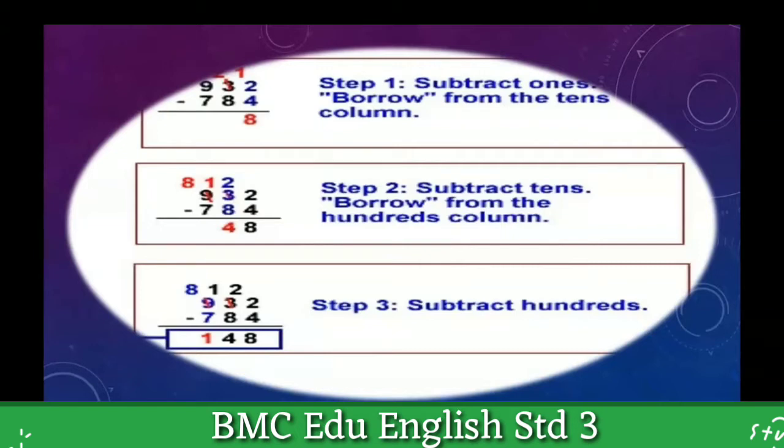So step 1 is saying that, I will read for you. Step 1, subtract ones, borrow from tens column. Here we borrow 1 from the tens column. Then we will get 12 minus 4. And our answer at the unit place is 8. Which is the second step? Second step is subtract tens.